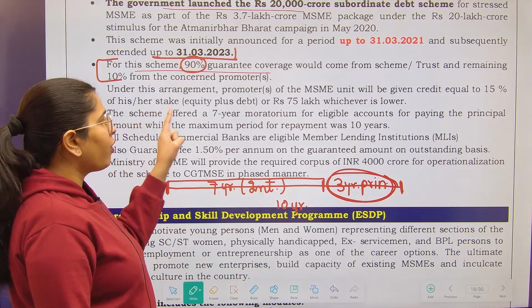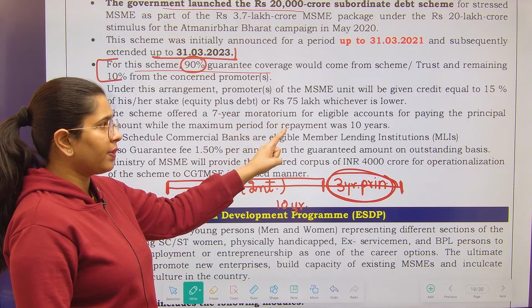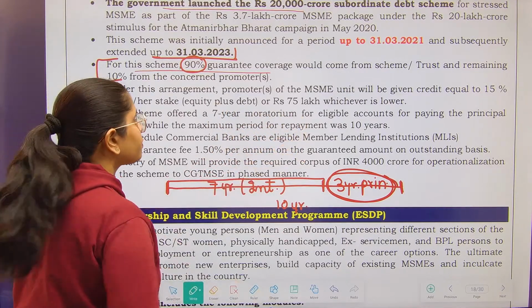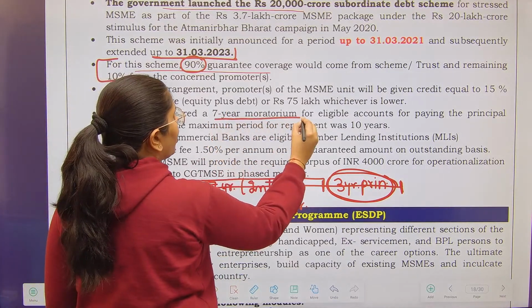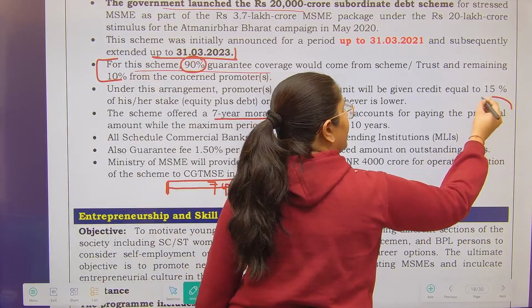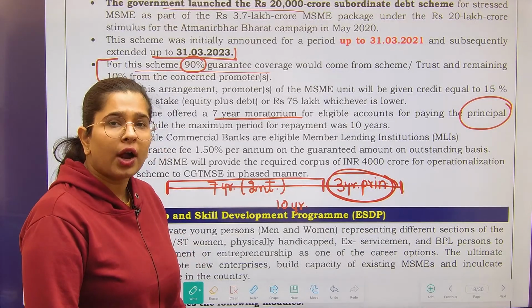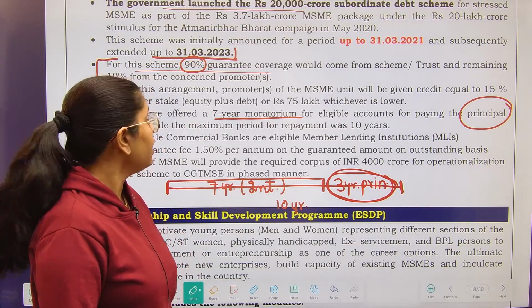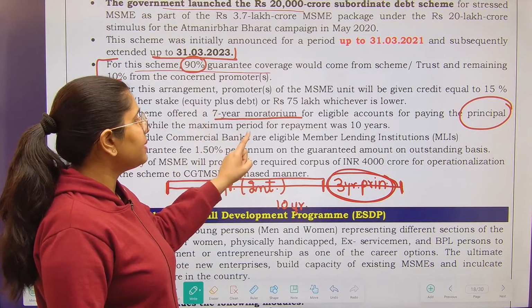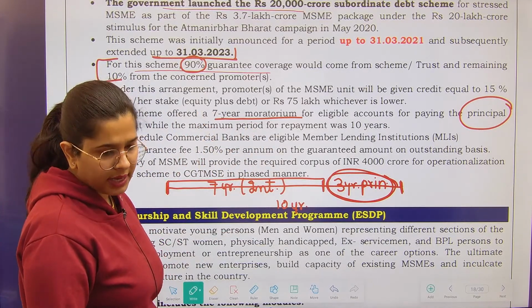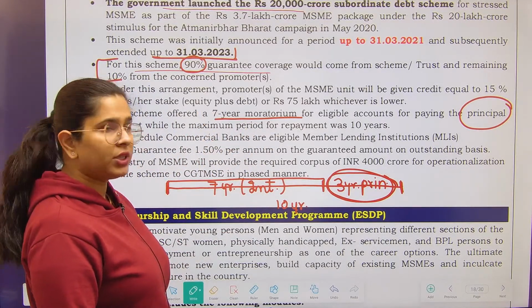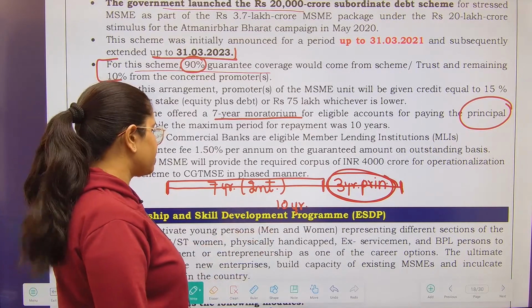The scheme offered a 7-year moratorium for eligible accounts. You have got a 7-year moratorium for paying the principal. That means for the initial 7 years, you do not have to pay the principal amount, while the maximum period for repayment is 10 years. So these are the things that you need to remember. I hope you have understood this.